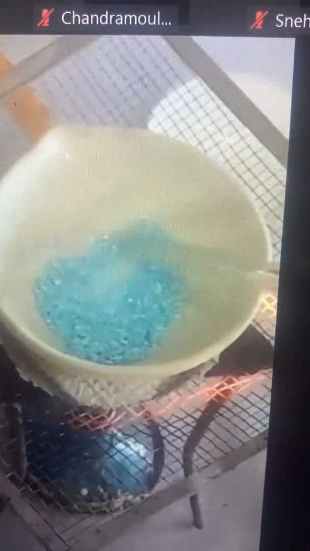This activity is very important, beta. If you see this, you will never forget the concept of water of crystallization, because it's an important topic when we study about salts. So till the time the water is there, it will show the blue color.